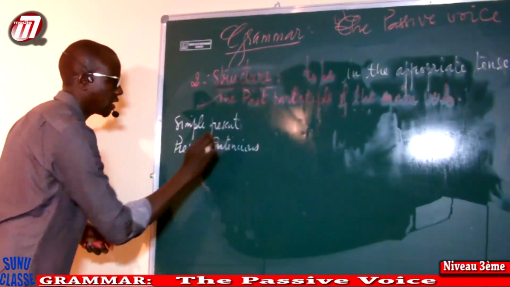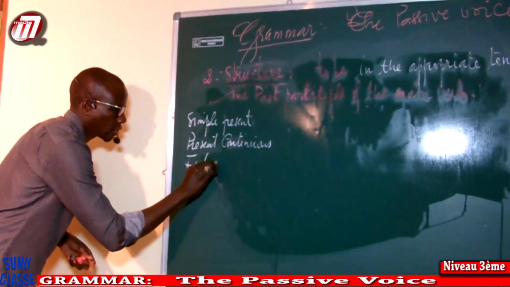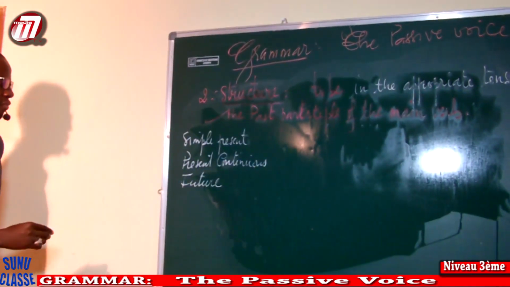Okay, tense equivalence. We can have the simple future.